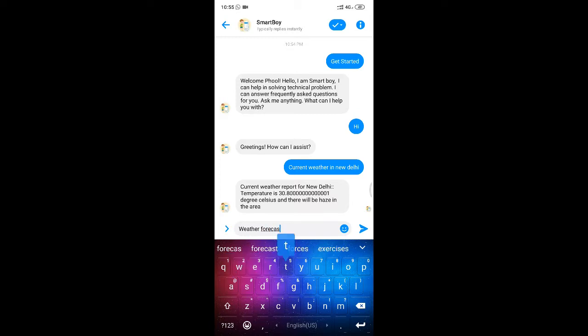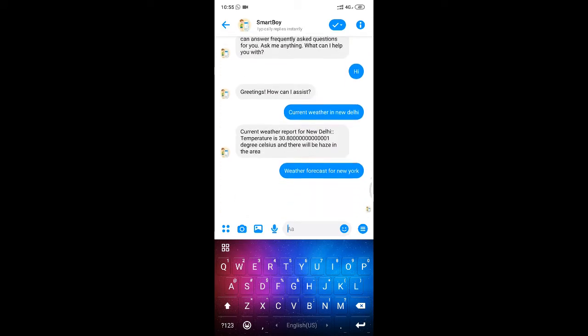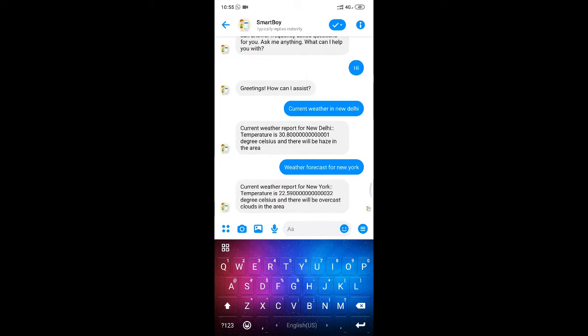Forecast for New York. The bot responded that the temperature is 22 degrees Celsius and there will be overcast cloud in the area. So this is how you can get the weather information of a specific area using this bot.